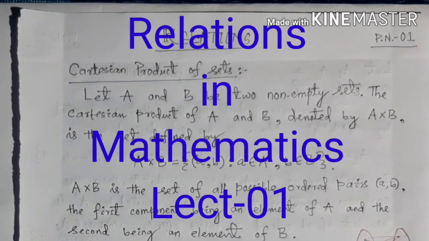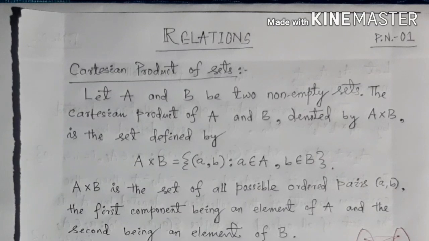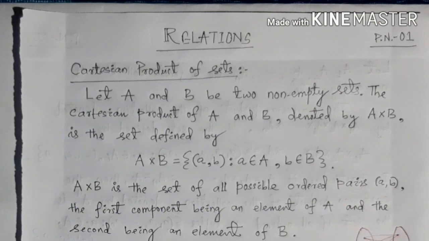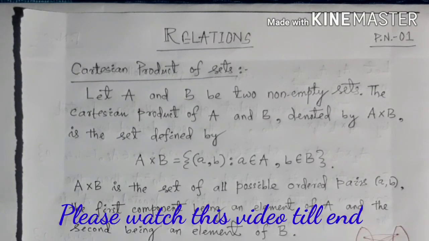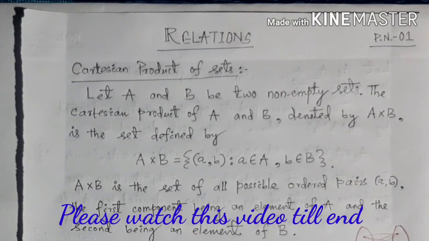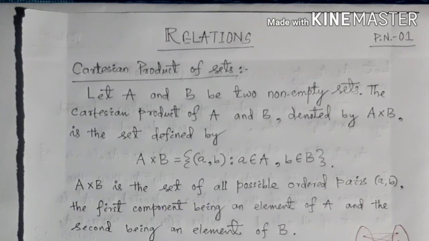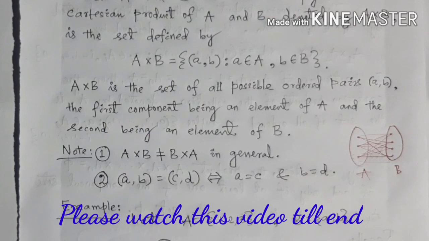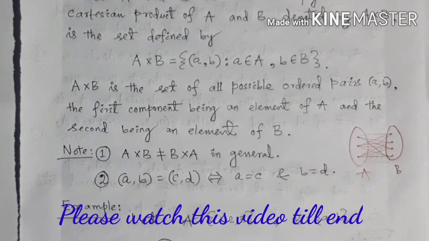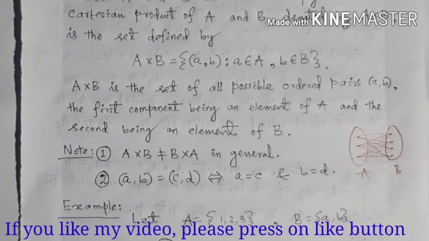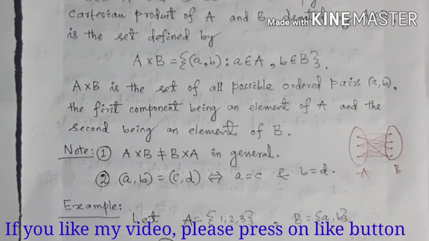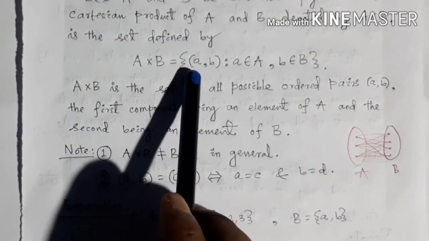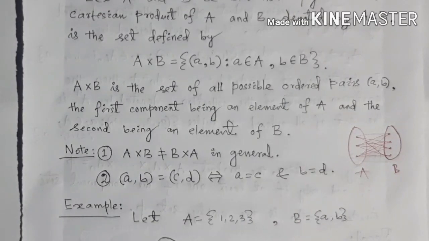Cartesian product of sets. Let A and B be two non-empty sets. The Cartesian product of A and B, denoted by A cross B, is the set defined by the collection of all ordered pairs (a, b) such that a is coming from capital A and b is coming from capital B. A cross B is the set of all possible ordered pairs (a, b), the first component being an element of A and the second component being an element of B. Here in this ordered pair (a, b), a is called the first component of the ordered pair and b is called the second component of the ordered pair.